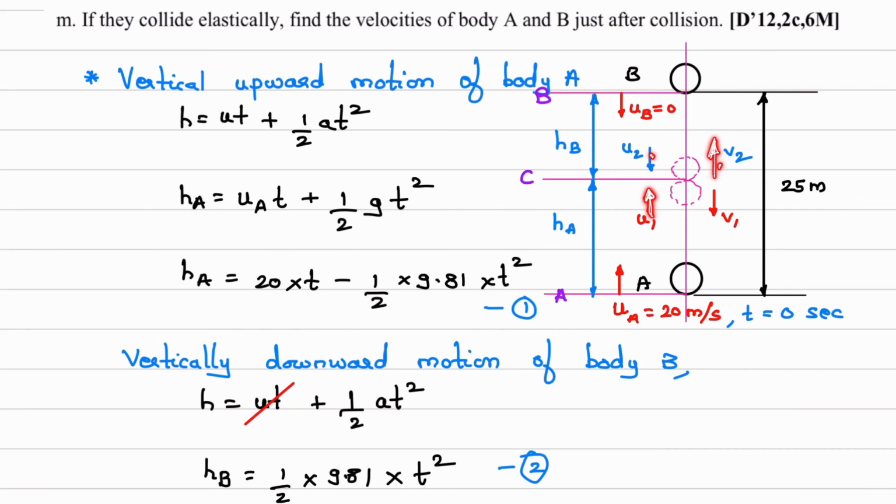Same way, after collision, V1 is equal to U2. Magnitude is also same and direction is also same, and this V1 is opposite to the direction of U1, but the value of V1 is equal to U2, and the direction is also same as U2.